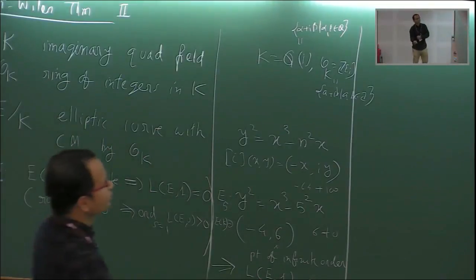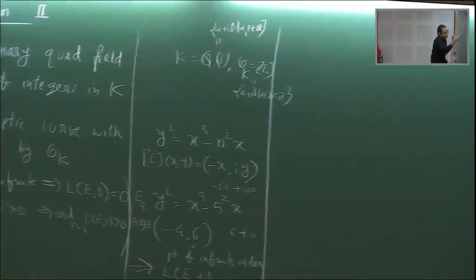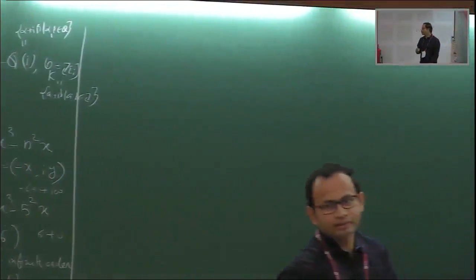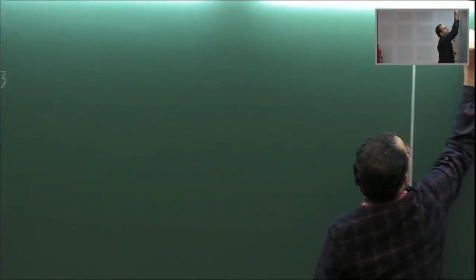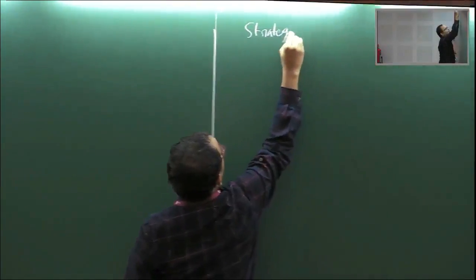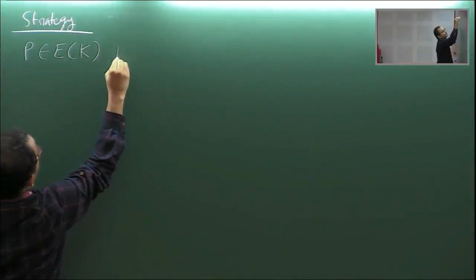Okay, so now let's first outline the strategy of the proof as we discussed yesterday. Let's keep a big picture in mind. So for the strategy, suppose we have a point of infinite order.